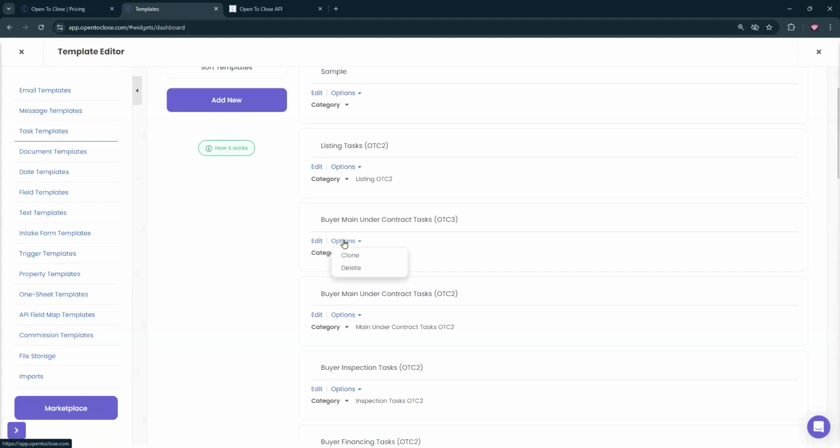We're going to want to ask that on our intake form if that's how you're getting your properties into Open to Close. And you'll say, okay, so if it's this, we need to use this task template with the other due dates on it. If it's not this, then we can use the original task template, just the buyers under contract one or sellers under contract one, whichever one you have. But you're going to want to create two separate task templates. If the due dates are different, you need two separate task templates instead of having it in one and having to change the dates.